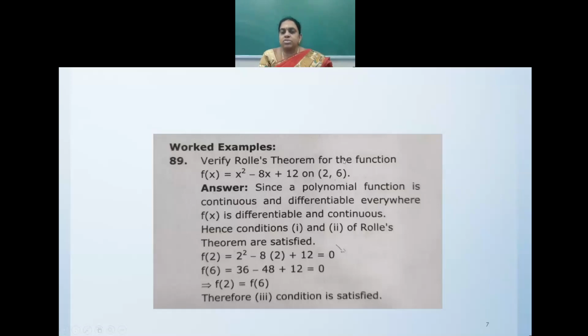Now let us substitute the endpoints here. F of 2, substitute 2 in the place of x here. We will get 2 square minus 8 into 2 plus 12. On simplification, we will get 0. Substitute x is equal to 6 in this equation. We will get 6 square minus 8 into 6 plus 12. On simplification, we will get 0. So f of 2 is equal to f of 6. Therefore, condition 3 of Rolle's theorem is also satisfied.